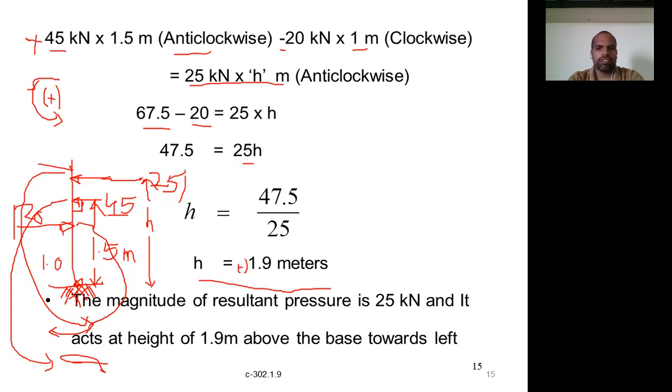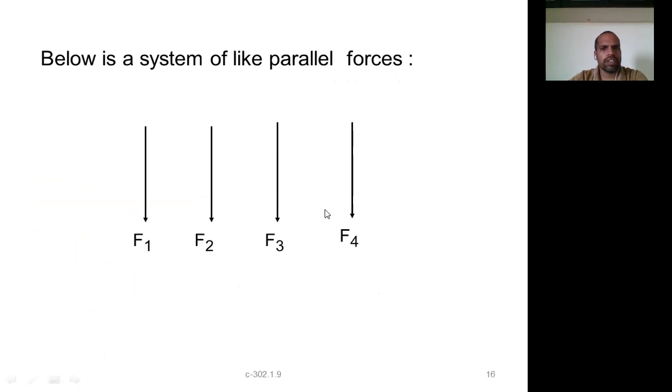Now, in this class we have discussed different things, starting with the theorem of moments. We discussed the three theorems of moments, and next the principle of moments, and then we applied Varignon's theorem and solved the problem. Now let us see one more problem based on Varignon's theorem only.